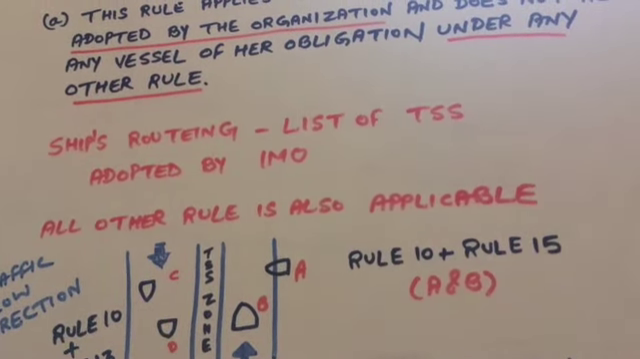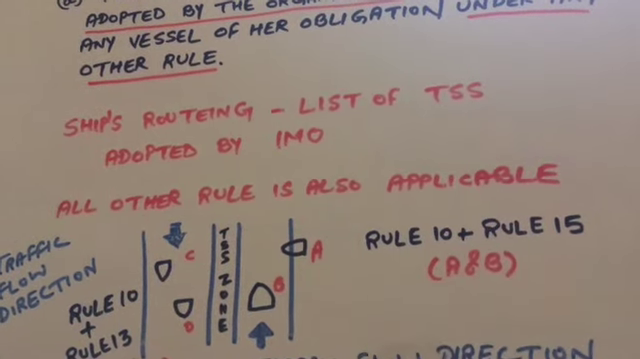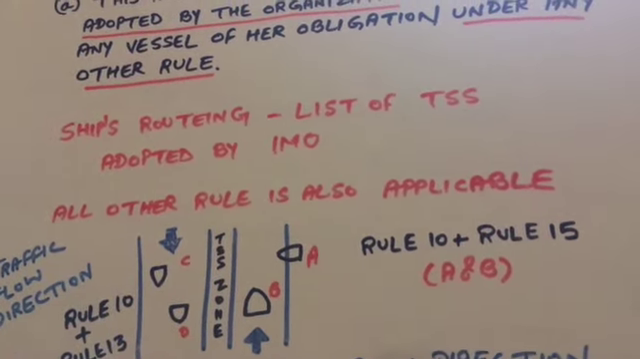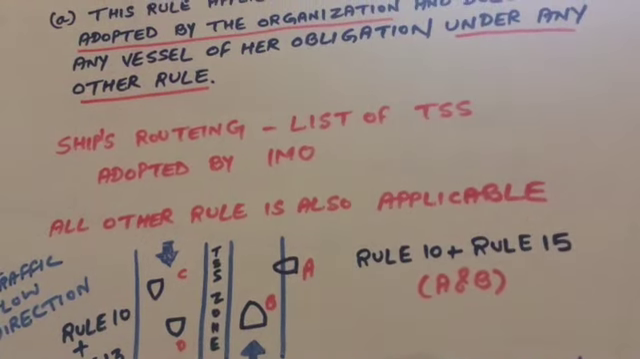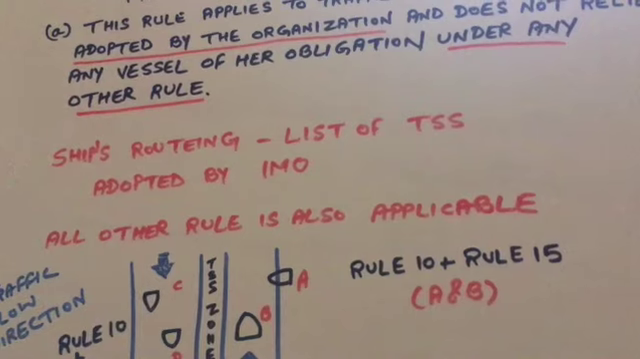In the TSS course of 180 degrees between vessels C and D, rule 10 and rule 13 will apply, because C is overtaking vessel D. So this rule is applicable where, apart from rule 10, any other rule applies, so that will also apply here.